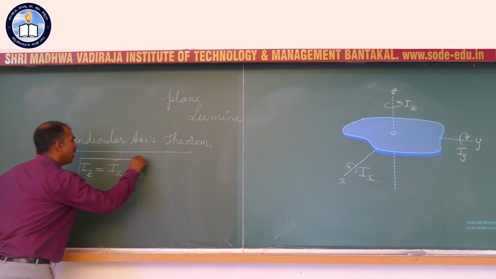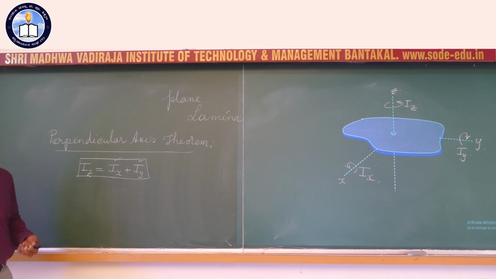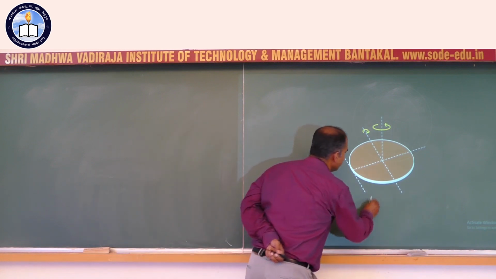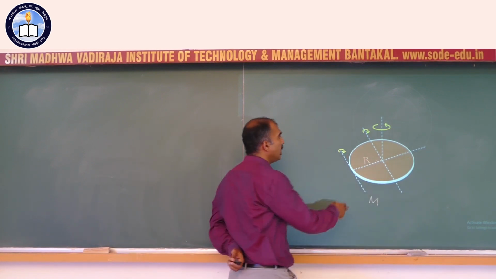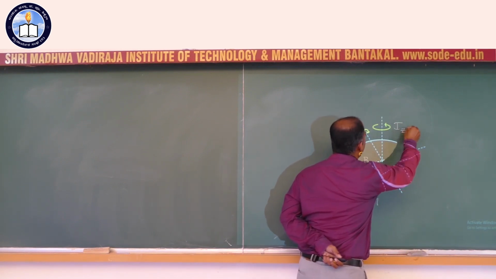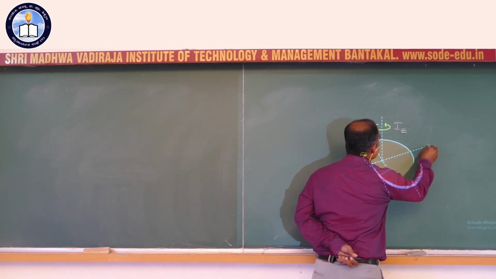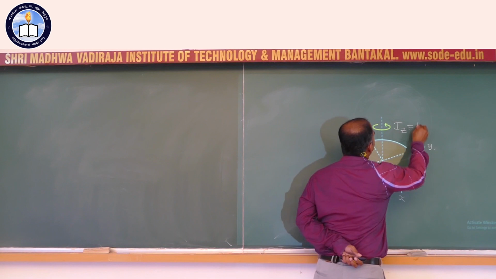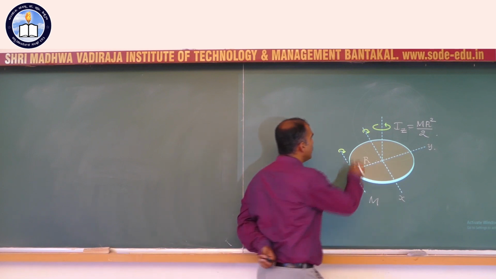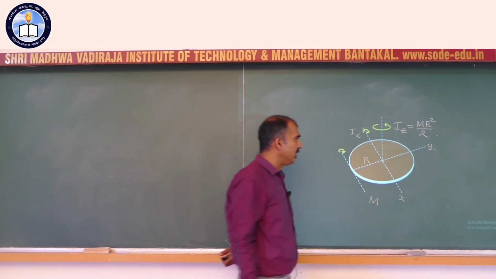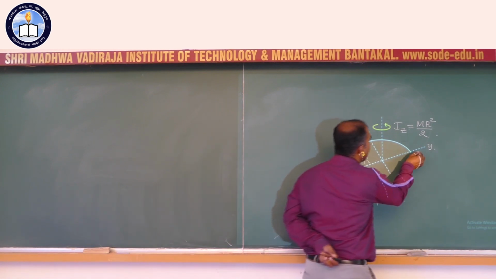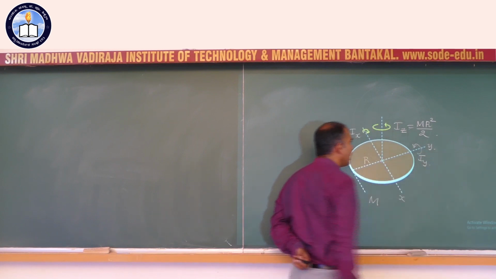So this is very, very crucial for us to work with problems. Now let us consider, say, a disk of mass m, radius r, rotating about this vertical axis. If I call that z-axis, this is x-axis, this is y-axis. I know moment of inertia about z-axis, which is m r square by 2. But first what I want is the moment of inertia about the x-axis, Ix. Fortunately, since it is the disk, moment of inertia about the x-axis and moment of inertia about the y-axis are the same.